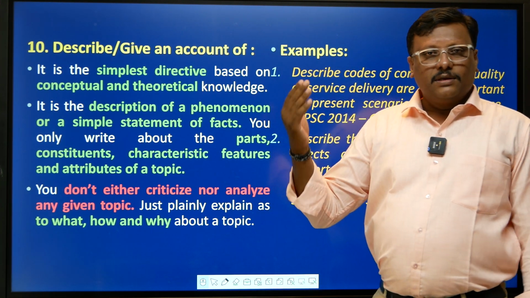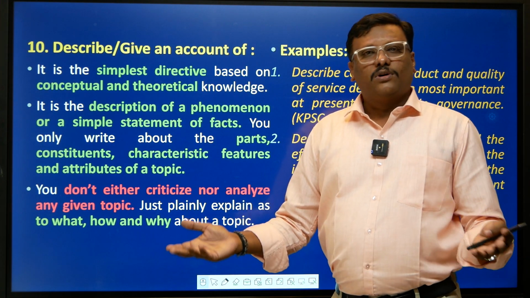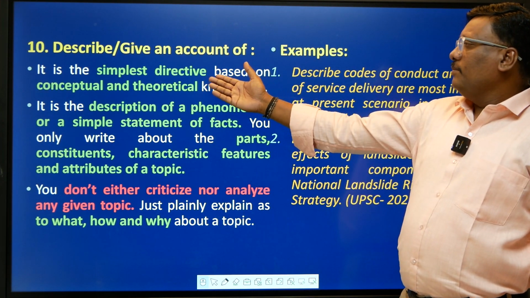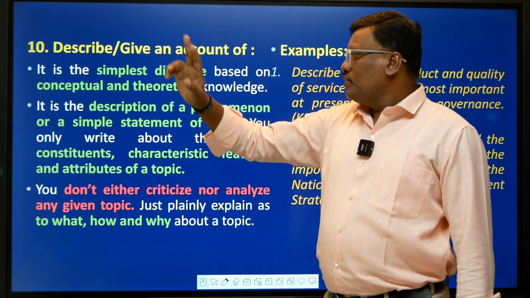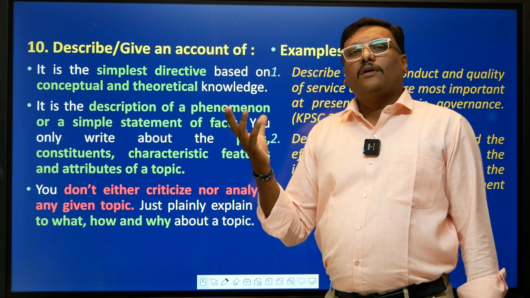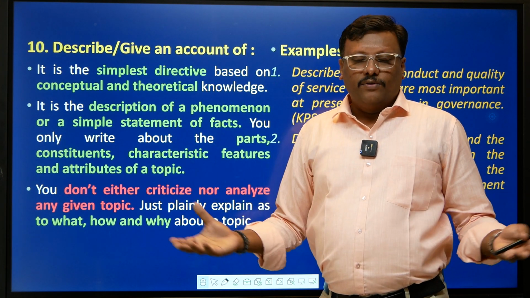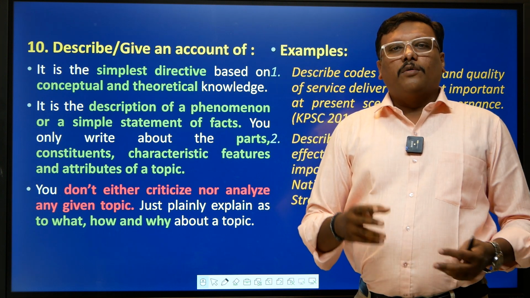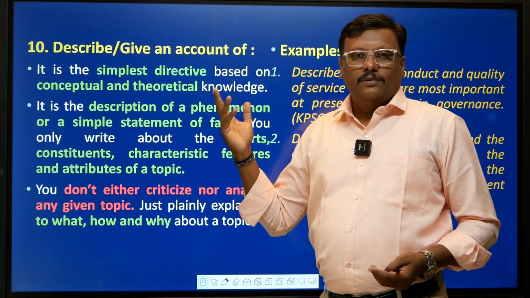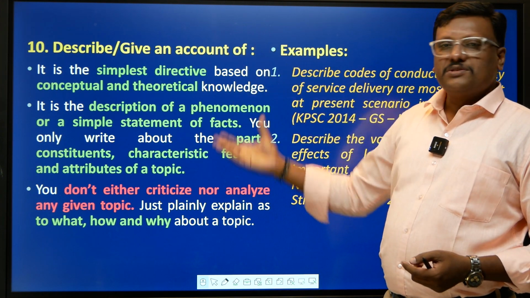As I said, like discuss, it is the simplest directive. You have to explain what something is, right? It is a simple directive based on conceptual and theoretical knowledge. You have a particular topic, a particular phenomenon; about that, how much you know, explain. For example, if you have to describe the layers of the earth, you have to deconstruct, right?